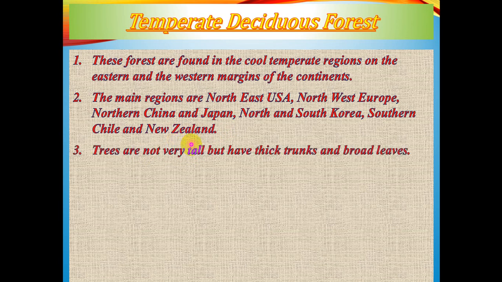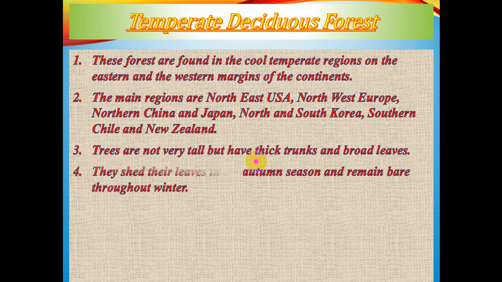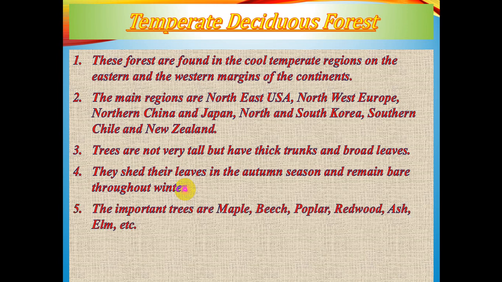Now some of the features. These are not very tall but have thick trunks and broad leaves. That means they are very valuable timber. Now they shed their leaves specifically during the autumn season and remain bare throughout the winter. That means during the winter the leaves are not there, it's bare, and again when the winter gets over and the summer approaches, that is during the spring season, the tender leaves just bloom out. Now some of the important trees are maple, beech, poplar, redwood, ash, elm, etc.